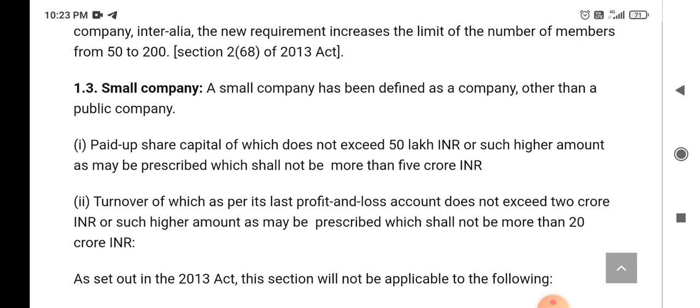And second, turnover of which as per its last profit and loss account does not exceed 2 crore rupees or such higher amount as may be prescribed, which shall not be more than 20 crore rupees. So here we are talking about a small company and its paid up capital and its turnover.